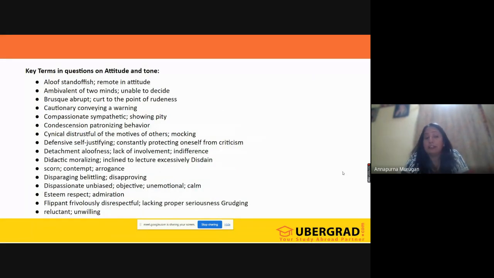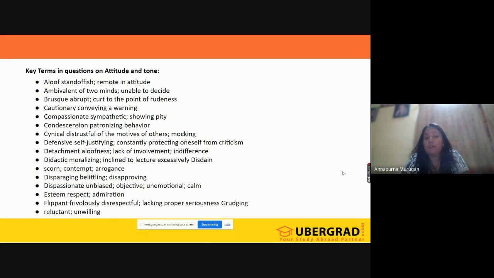And also see, we have many keywords that indicate some of the different tones here. So we have aloof, which is nothing but you are away from something, you're no more interested in something. Ambivalent means you're confused, you are unable to decide. Brisk, which is nothing but abrupt or rude. Cautionary, so you are conveying a warning. So you can see we have so many words, which are basically called tone words or attitude words.